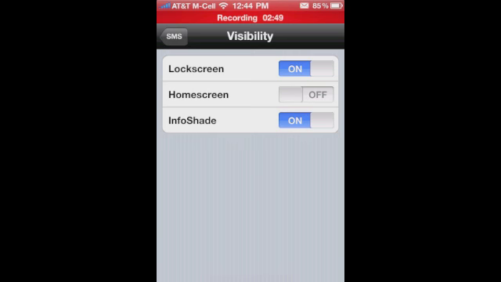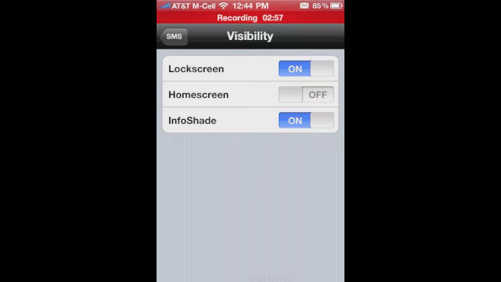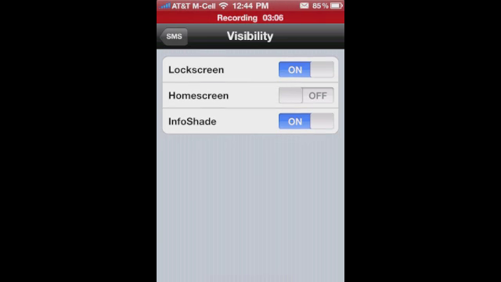All of them have this. I don't use the home screen LockInfo function. I just use InfoShade, which I have an Activator setting for, to where if I hold down on my status bar, an InfoShade will pop down that will basically show me a presentation of everything that I have. I can dismiss things from there. I can do it from anywhere.